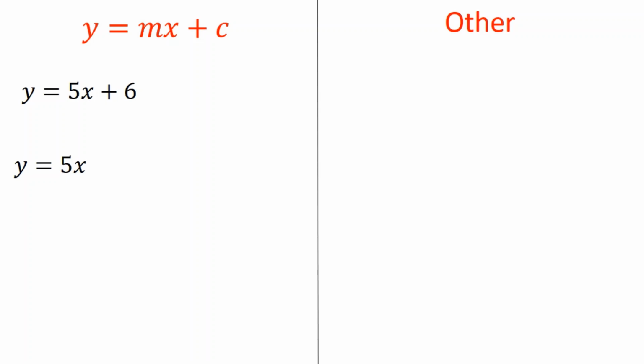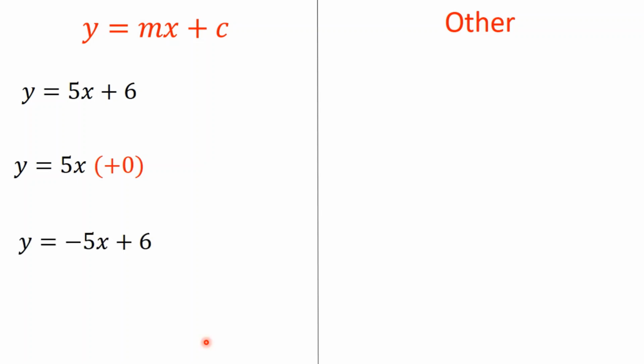For this next one, y equals 5x. Some people are thrown off by that because it doesn't seem to have a c. But of course we know that what I've secretly got here is 5x plus 0, because adding 0 doesn't change anything. So this actually is in the form y equals mx plus c. It's just that c is 0. So we don't need to be scared by things that are missing a c, because we know that if it's missing a c, it's just the 0. Now the same logic sort of holds if m is 0, but not quite, so we're not really going to be talking about that case.